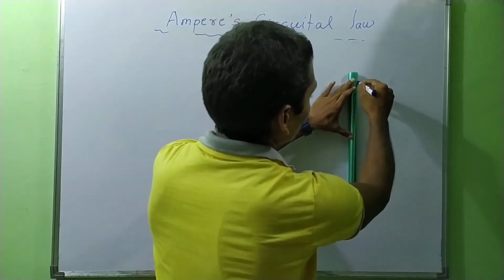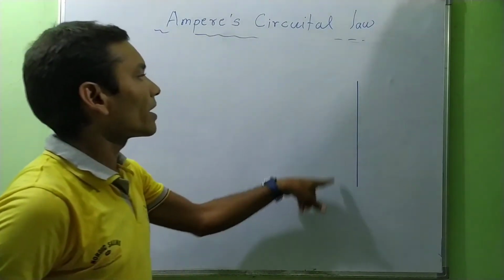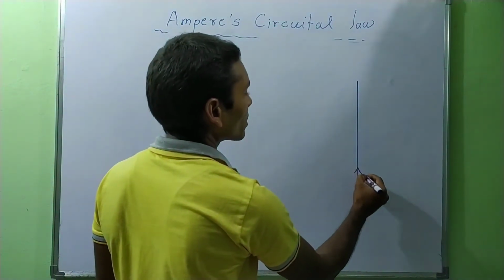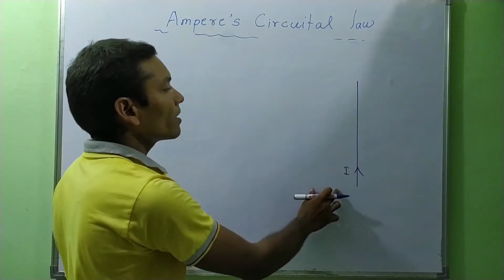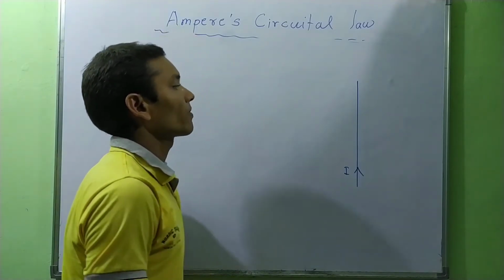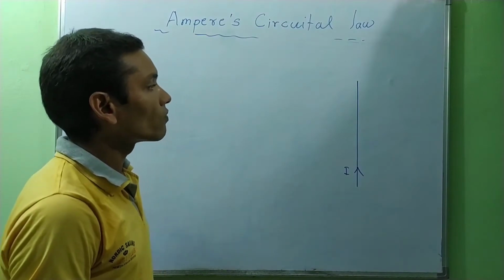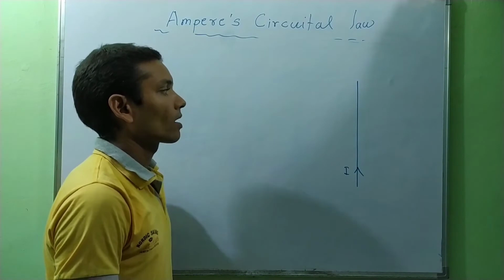Students, consider an infinitely long straight current carrying conductor, and current I is made to flow through this conductor along this direction. Due to this current, a magnetic field will be produced around the conductor, and the magnetic lines of force will be concentric circles around the conductor.